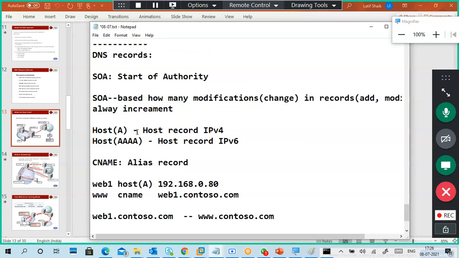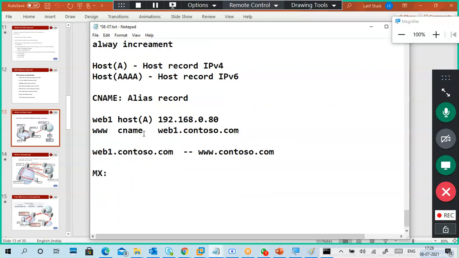Okay, alias names. That is like nicknames, but alias and nicknames are different. Here, publicly it is one name, but the actual name is different. How is it possible? In DNS, you have to create alias names like a CNAME.